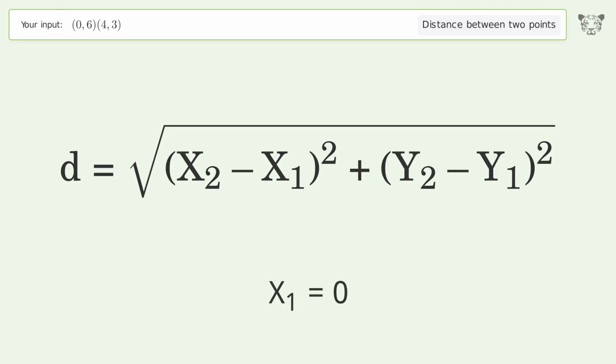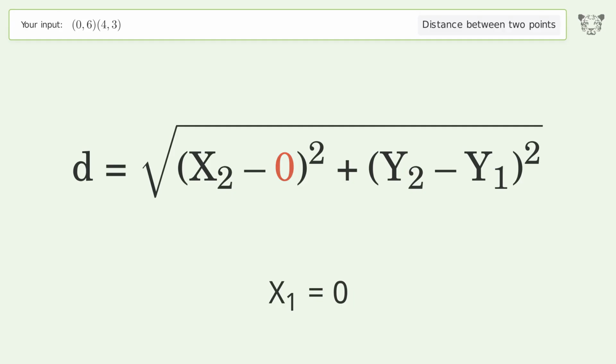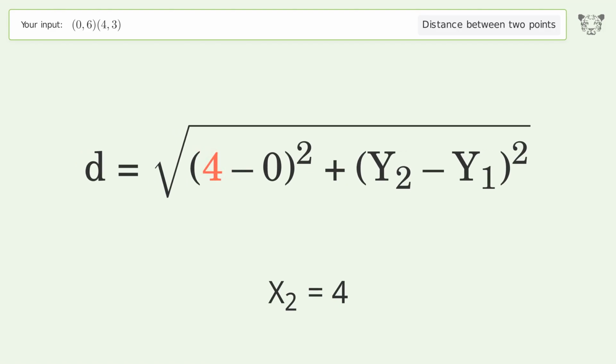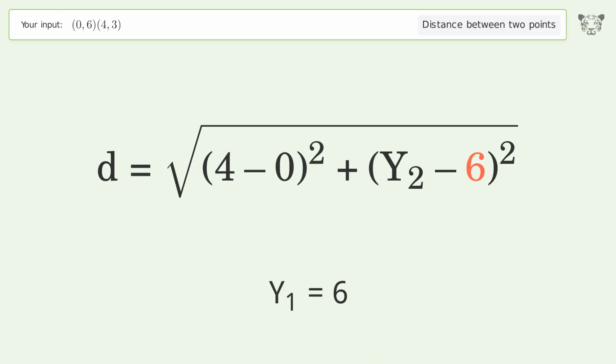x1 equals 0. x2 equals 4. y1 equals 6. y2 equals 3.